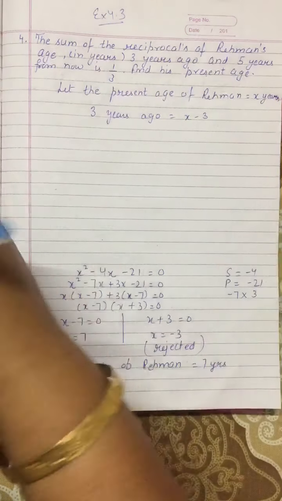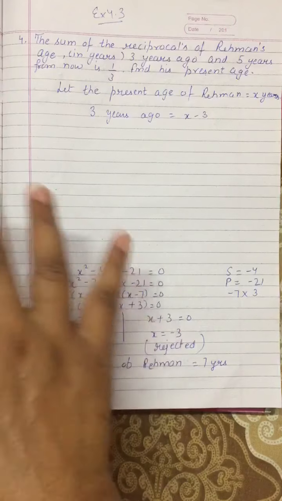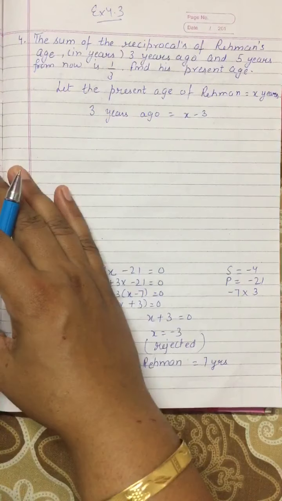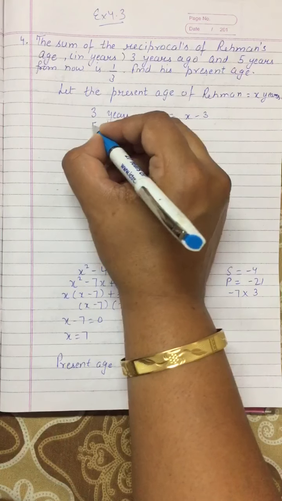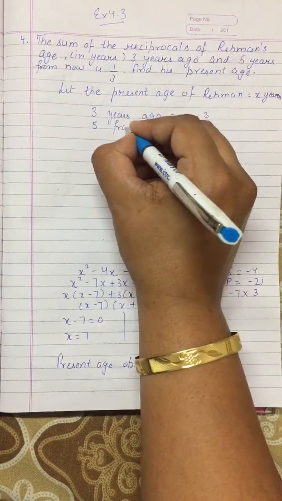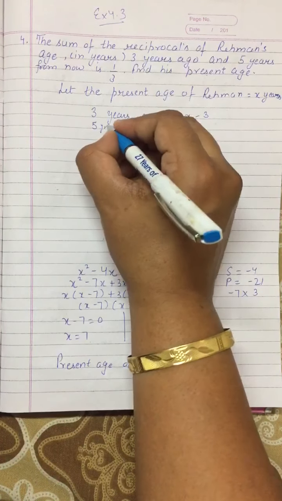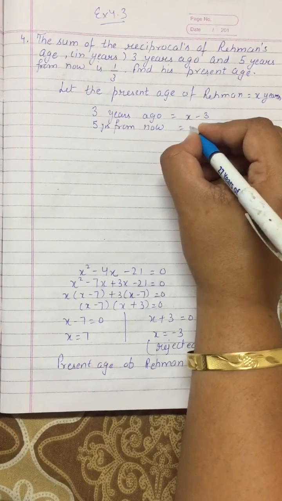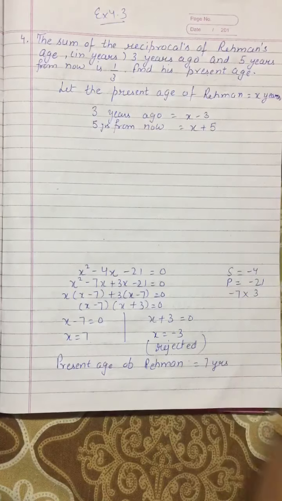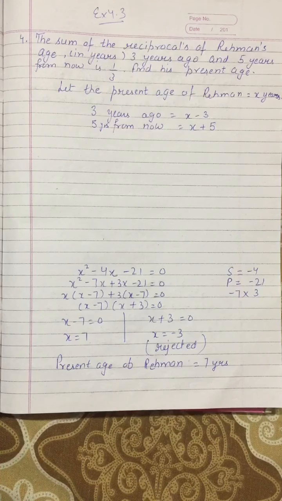We have discussed this in my previous videos also. If the "ago" is given, then we have to subtract the number of years from the age, and 5 years from now, Rahman's age will be x plus 5. So now what is in the question?